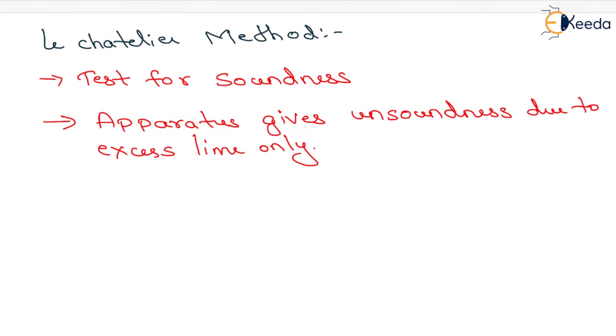Now we know that the Le Chatelier method is generally used for testing of soundness, and it gives unsoundness due to excess lime only. So the correct option of this question is option A, that is free lime only. That is all about this numerical.